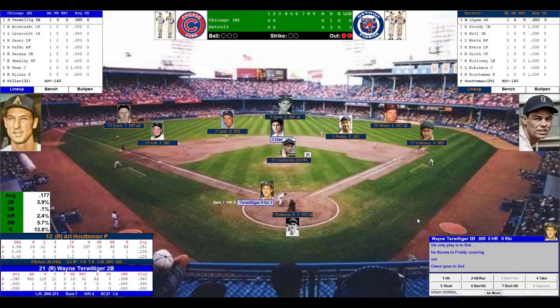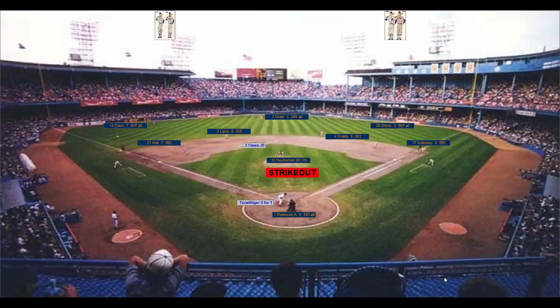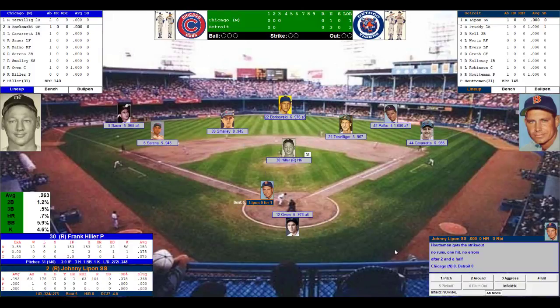There's 2 down. Owen is at second now for the Cubs in scoring position with 2 outs. He'll be off on contact. Top of the order for the Chicago Cubs. Wayne Terwilliger, he's 0 for 1. Houtman gets the sign. Here's the pitch. And he strikes out Terwilliger. Side retired. Cubs strand their runner at second.